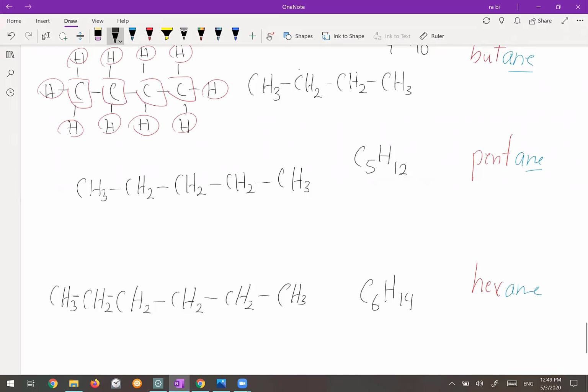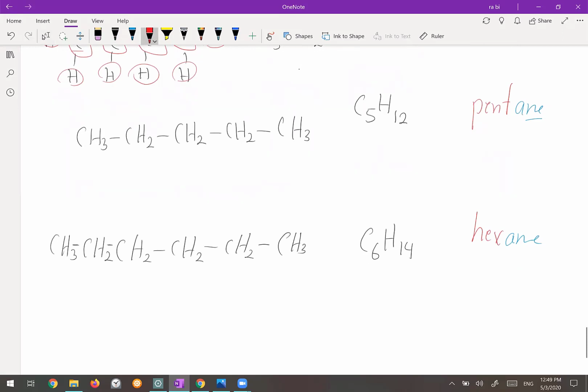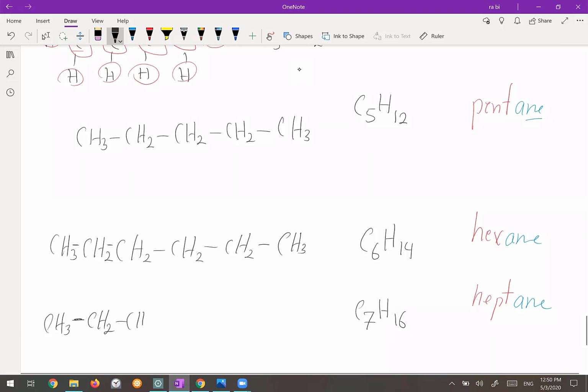So what would be the name of the next hydrocarbon with 7 carbons? 7 is hepta, so this one becomes heptane, exactly. Okay. So what would be the formula for heptane? It would have 7 carbons and the number of hydrogens would be 16. So if I want to draw its structure, it becomes CH3, CH2, CH2, CH2, CH2, CH2, CH3, 1, 2, 3, 4, 5, 6, 7. So this is heptane.